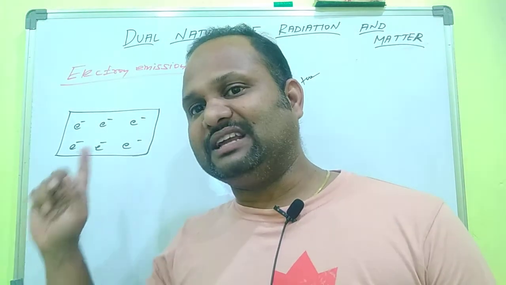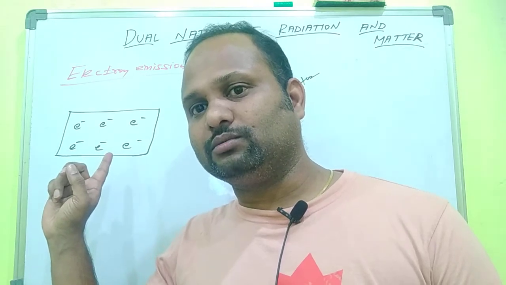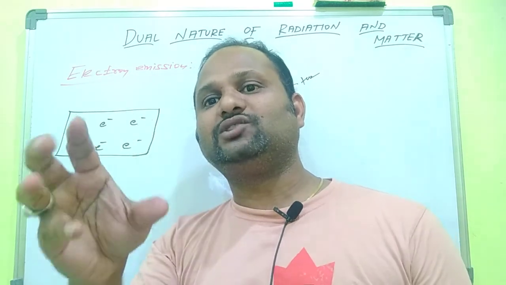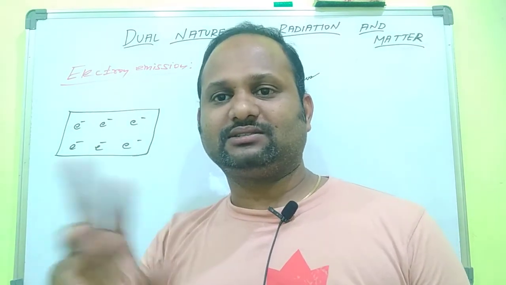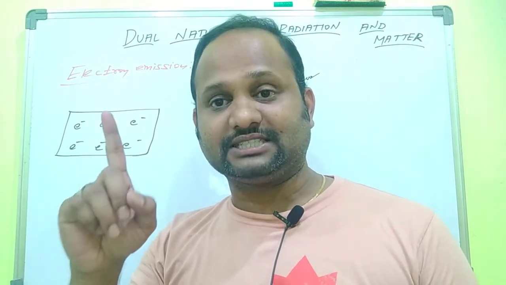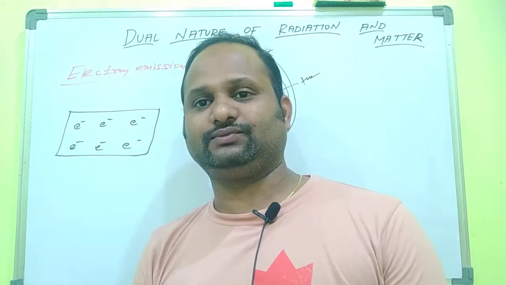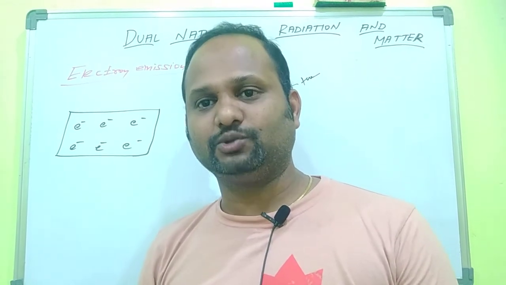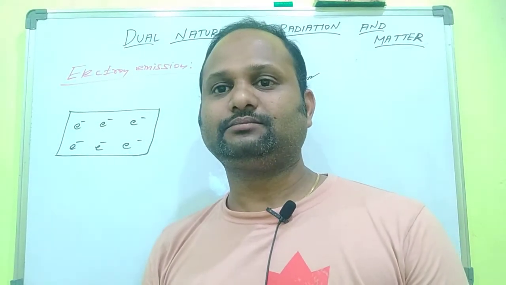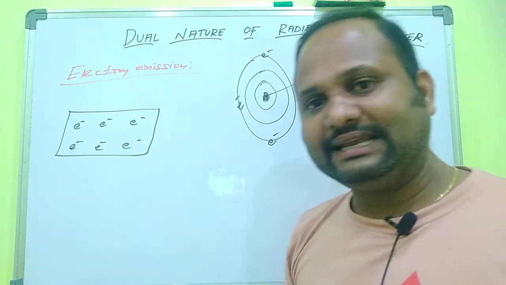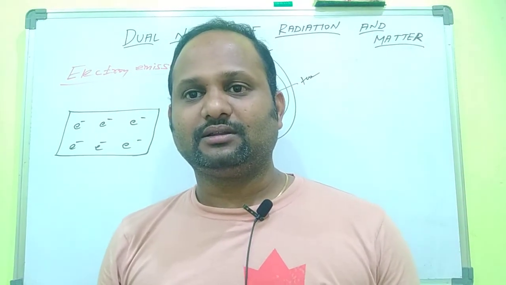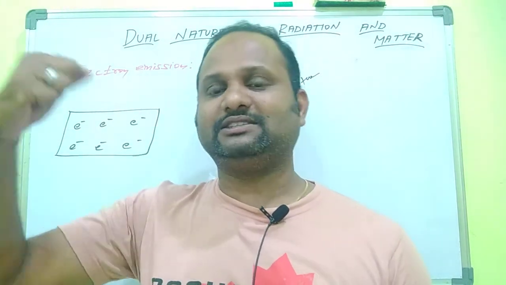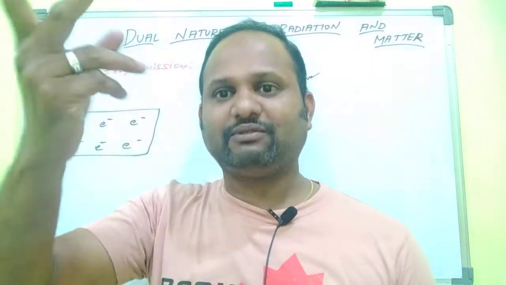If the electron wants to escape from the metal surface, we must give some external energy. Otherwise the electrons can't escape from the metal surface by themselves because of the potential barrier, the attractive pull given by the positively charged nucleus. If we give external energy, the electron acquires this energy and can escape from the metal surface. Then the electrons are emitted from the metal surface.